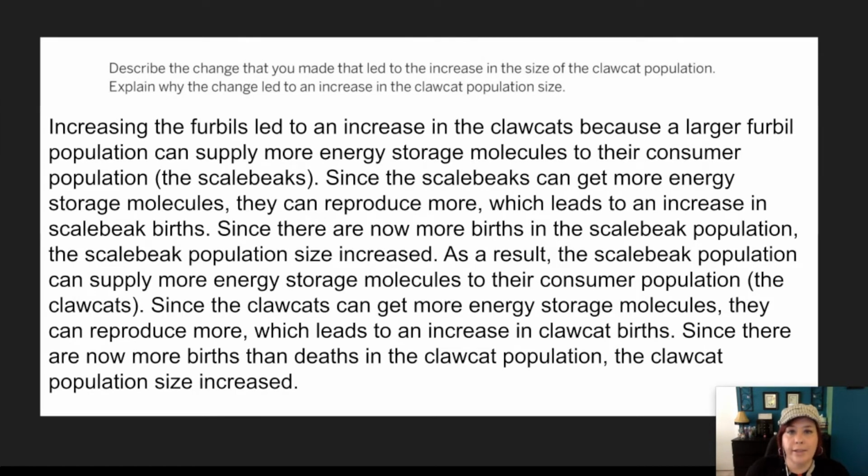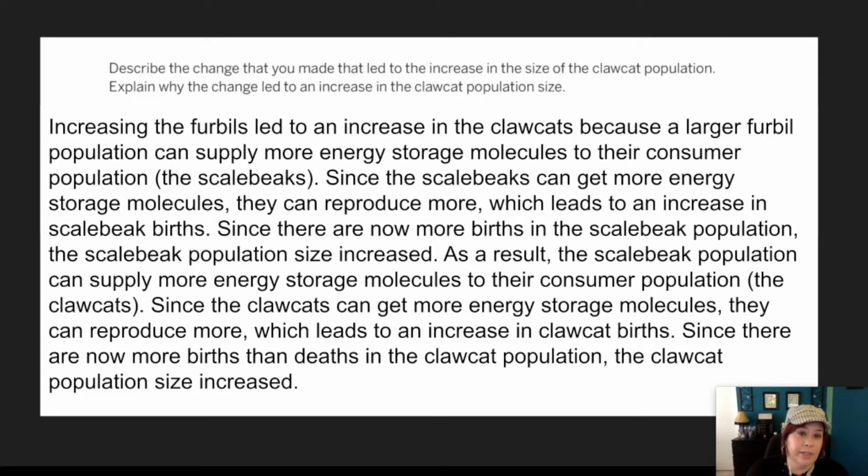So what I said is that increasing the furbills led to an increase in the clock hats because a larger furbill population can supply more energy storage molecules to their consumer population, the scale beaks. Since the scale beaks get more energy storage molecules, they can reproduce more, which leads to an increase in scale beak births. So now there's more births in the scale beak population.